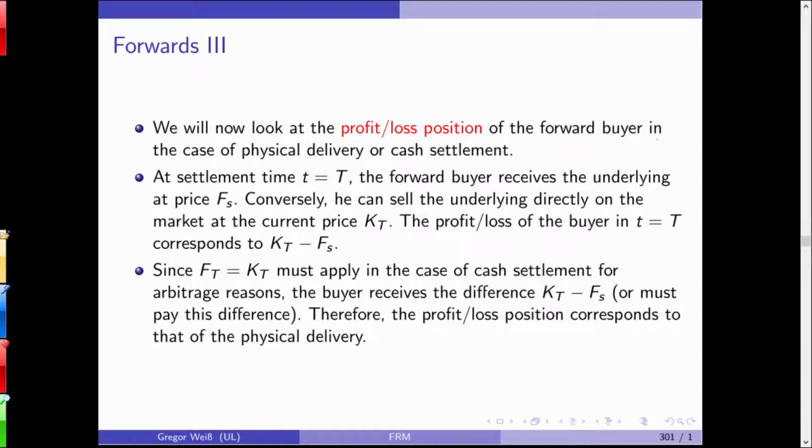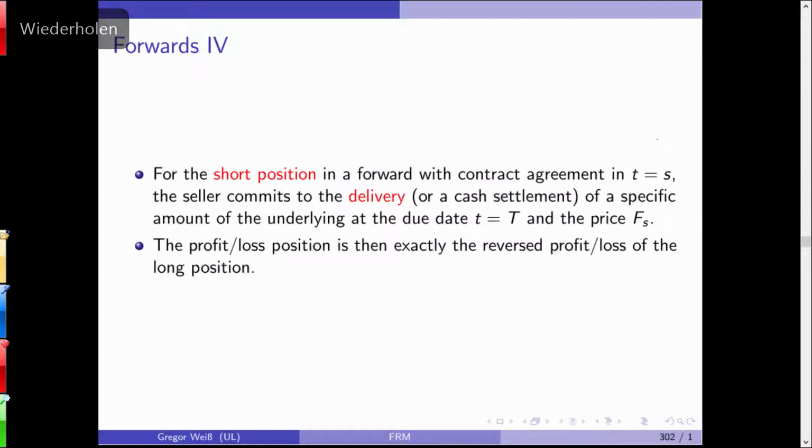Why should there be? Despite maybe transportation costs, you can still take the goods, the underlying, and immediately sell it on the market. For the short position in a forward, with contract agreement in t equal to S, the seller commits to the delivery, or equivalently cash settlement, of a specific amount of the underlying at the due date capital T and the price Fs. So the profit loss position is exactly the opposite of that of the long position.